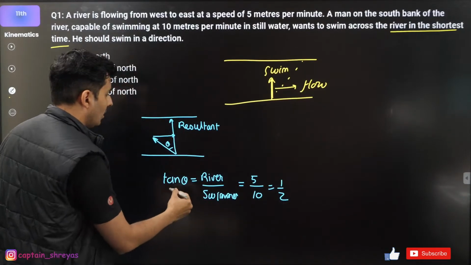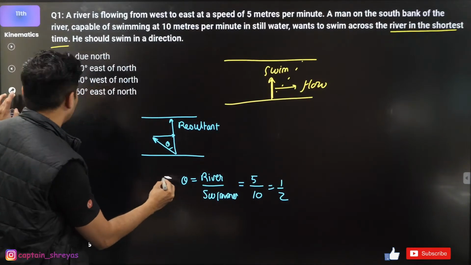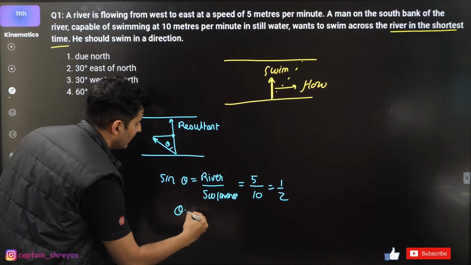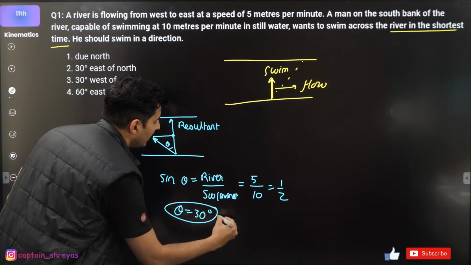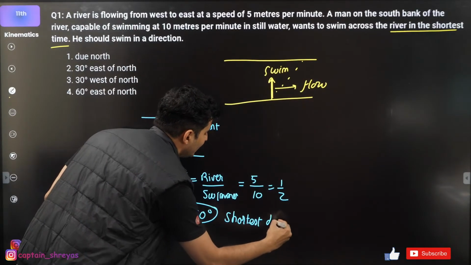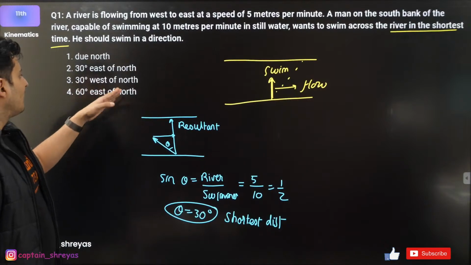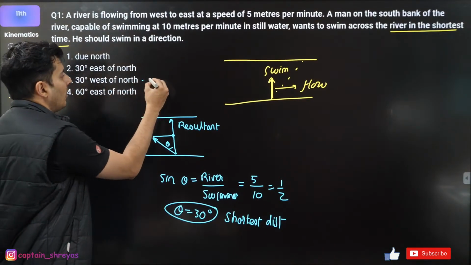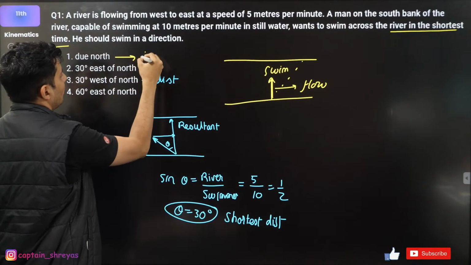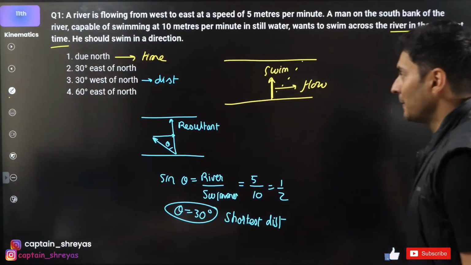This is not tan theta, my bad, this is sine theta, guys, so sorry. So sine theta is half, so theta is basically 30 degrees. So 30 degrees with north for shortest distance, guys. So 30 degrees towards the west of north would be the answer for distance. But the question is for time. So for time, the answer will be option A. I hope this is clear.